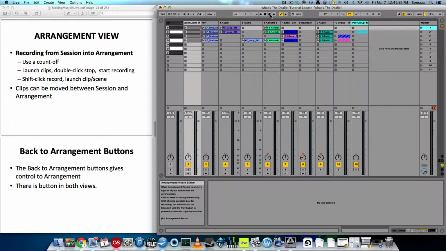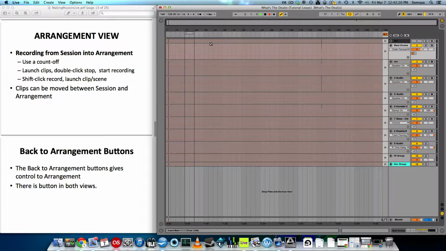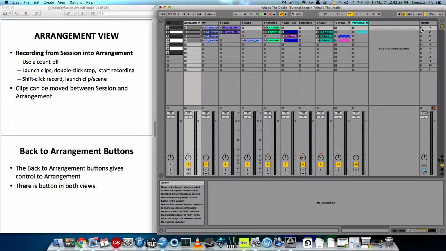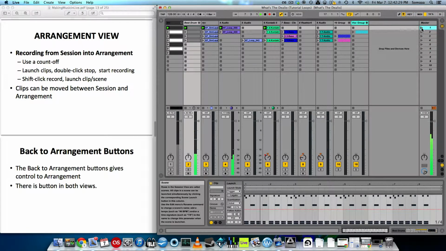As you know, there's two views in Ableton, session and arrangement. You can record from session into arrangement by clicking the arrangement record button here at the top. If you just click it by itself, then it'll start recording immediately. And whenever you play clips, it'll play it to the global quantization. So right now it is recording, but nothing's playing, so nothing's being recorded in. So if I click one of these scenes, it'll play to the global quantization, and it'll always play on beat.